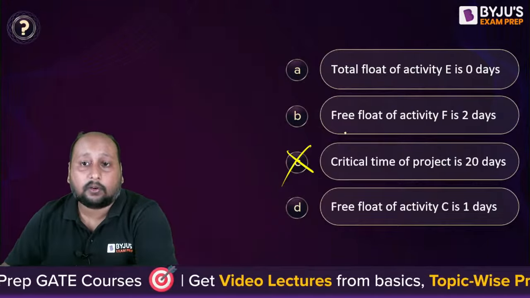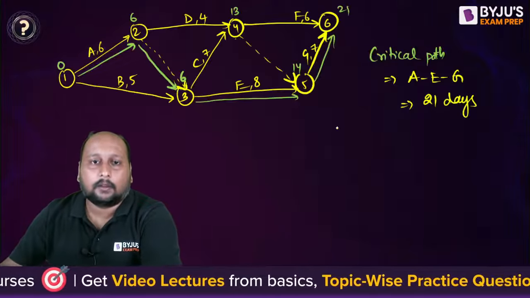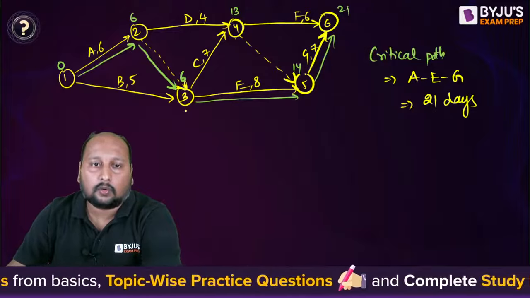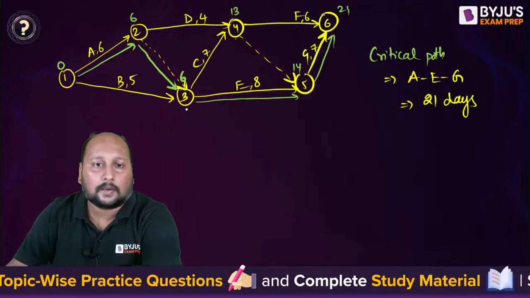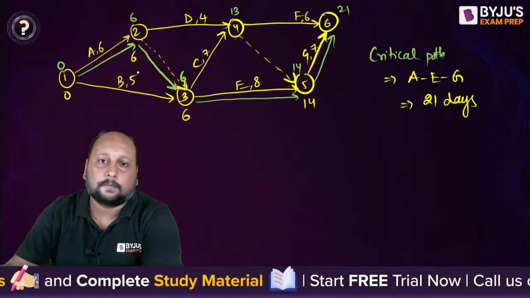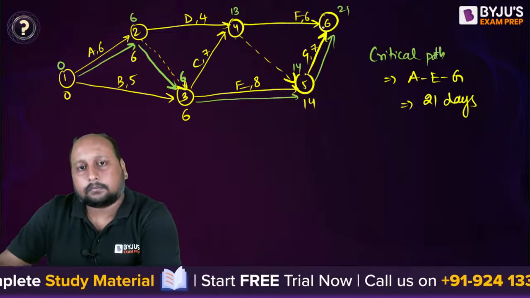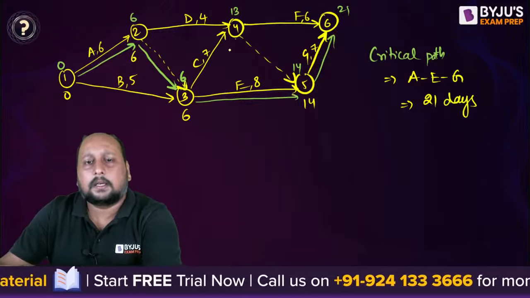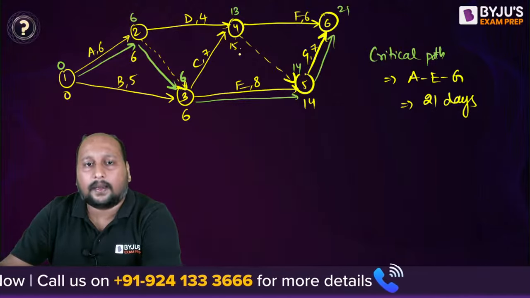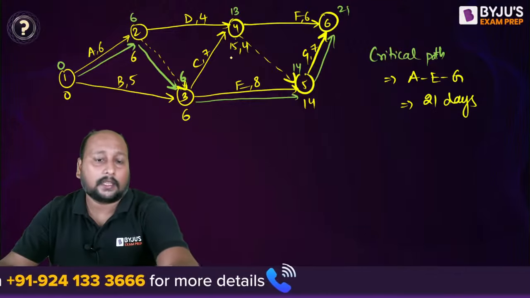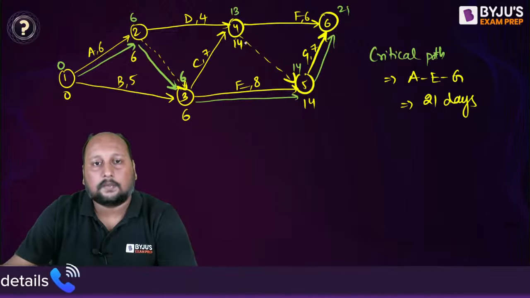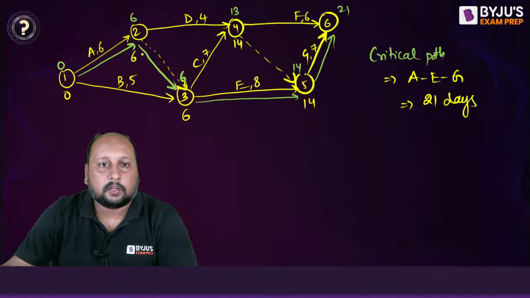Now they ask for the total float for E, F and C. So if you talk about E, wherever you have your critical path, we can directly write this is 6, this is 14, this is 6 and this is 0. Back calculation: 21 minus 6 is 15, but I will take 14, because in the reverse pass I take the minimum value. So this will be 14.